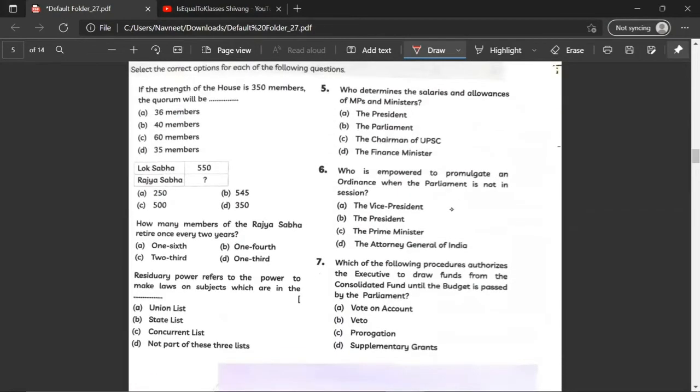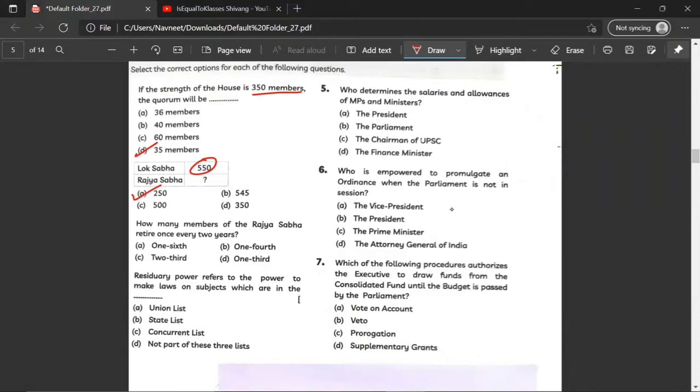If the strength of the House is 350 members, the quorum will be. So quorum is 1/10 of the membership of the House. So 1/10 into 350 would be 35 members. So the correct answer would be D. Okay, so the next question states that Lok Sabha is 550. So over here they're asking the strength of the Lok Sabha, and then they are asking the strength of the Rajya Sabha. So it would be 250.